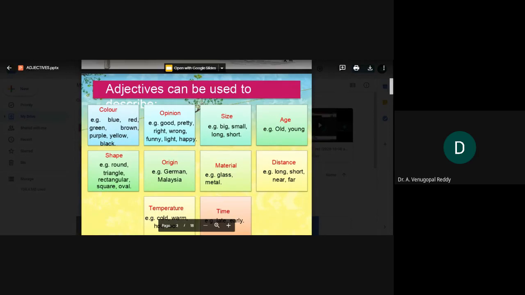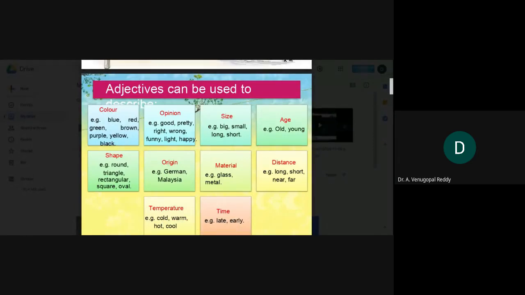It is also used to describe the opinion of a person, whether he is good, whether she is pretty. It also describes the size of a person or an object: big, small, long, short. And also the age of a person, whether he is young or old.